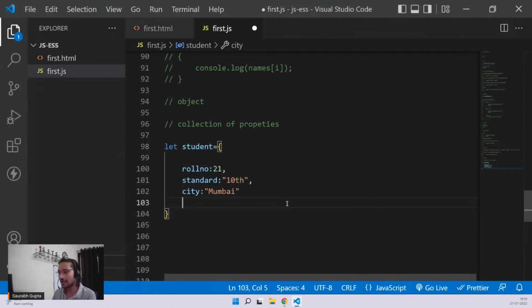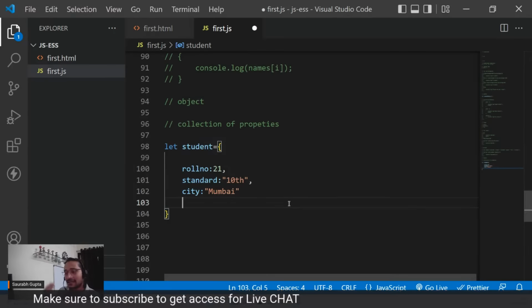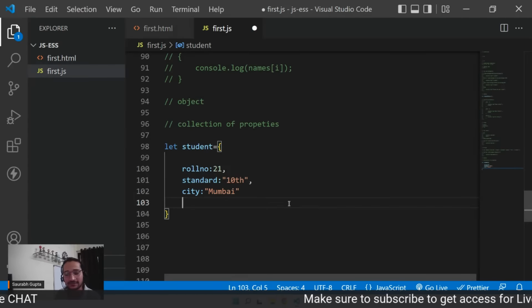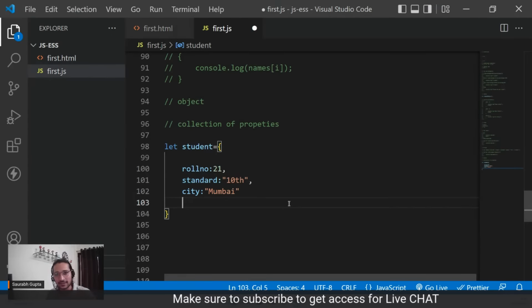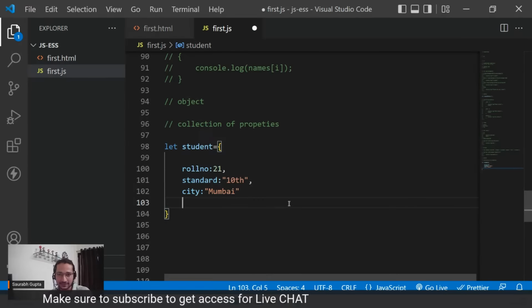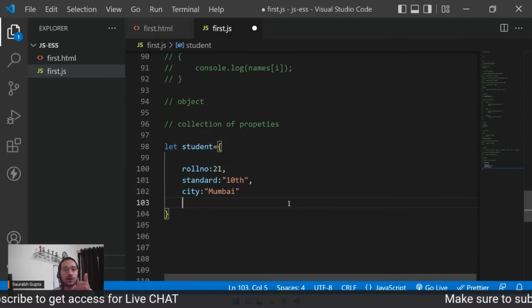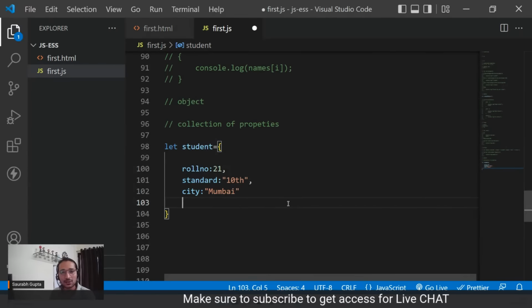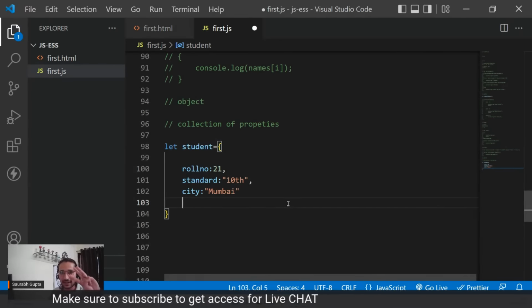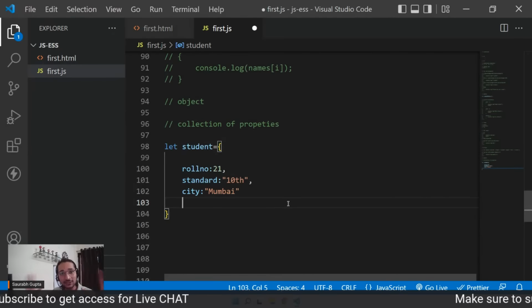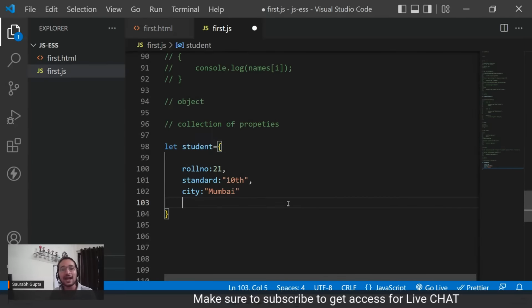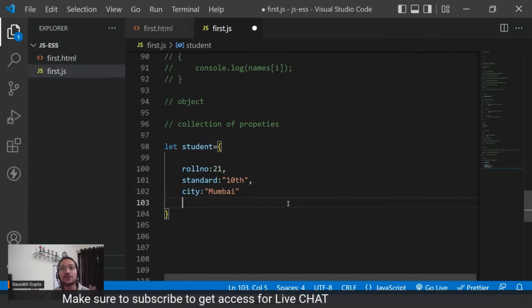Now, focus, guys. Again, please focus. Let's see what objects are actually doing in your code. Think of it like this. Let's say you want to maintain data of 10 students. If you don't have the concept of objects, you will definitely create variables. Every student has a roll number, standard, and city. So for one student, you will be creating three variables. And for 10 students, you will be creating 30 different variables.